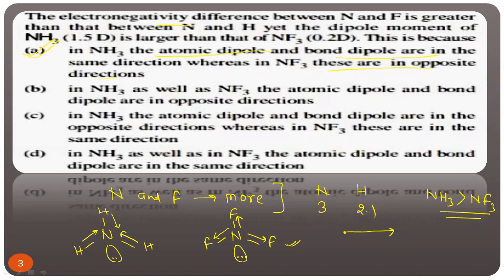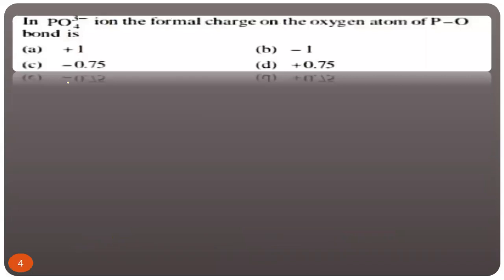So what should be the answer? A. So always remember those things. Net dipole moment is a summation of individual dipole moments. Clear, my friend? I think you can now solve this question. Now let's move to question number 3.